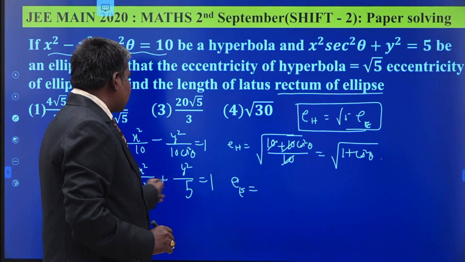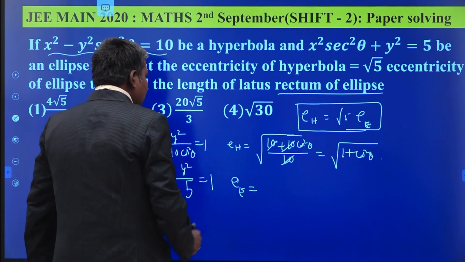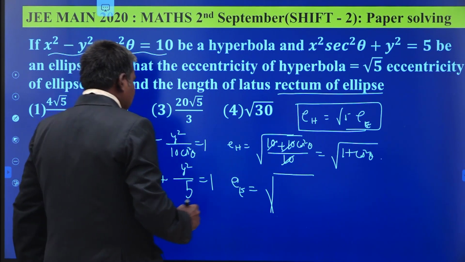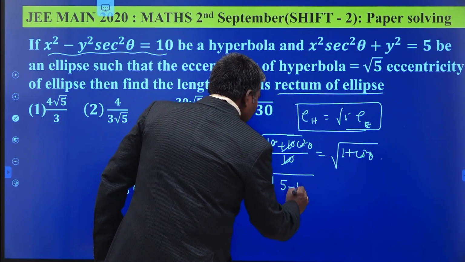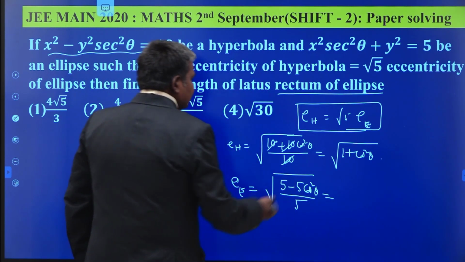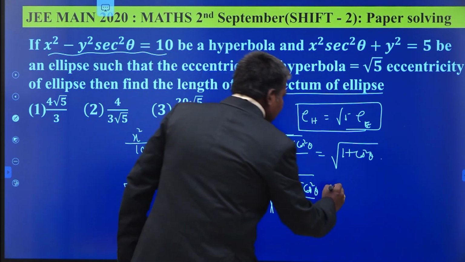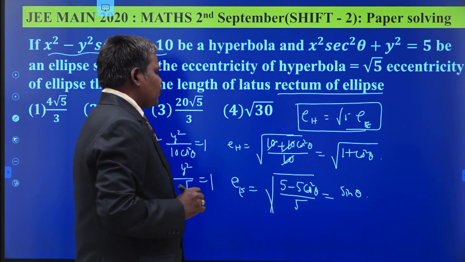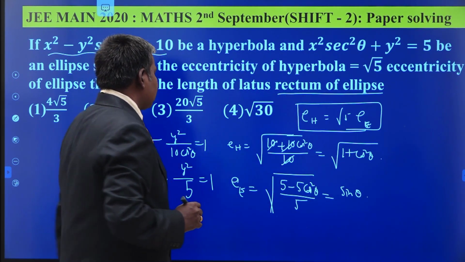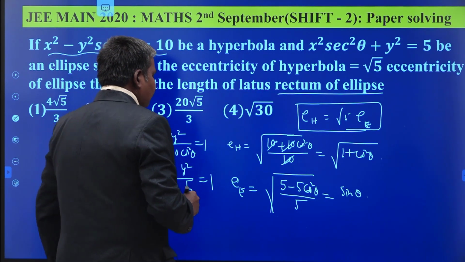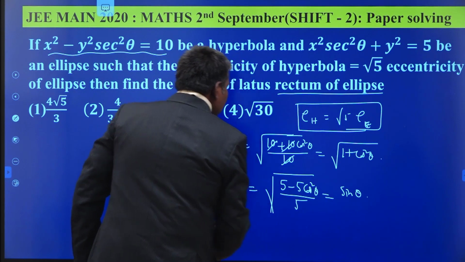It is the a less than b case. Therefore, the eccentricity of the ellipse is equal to root of (b square minus a square) by b square, that is (5 minus 5 cos square theta) by 5. 5 gets cancelled. Root of 1 minus cos square theta, that is nothing but sin theta. What is your result now? EH is equal to root 5 times EE, and EE is equal to sin theta.